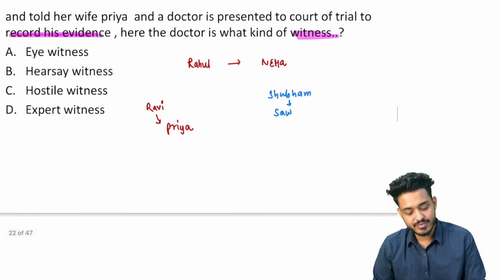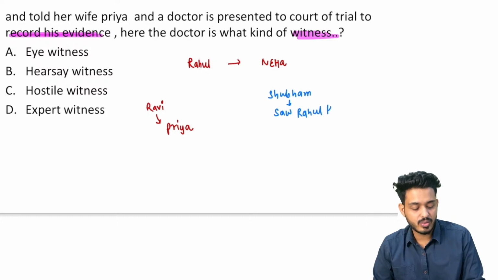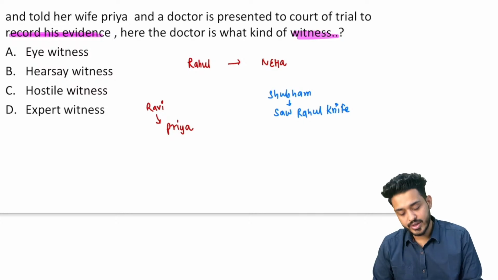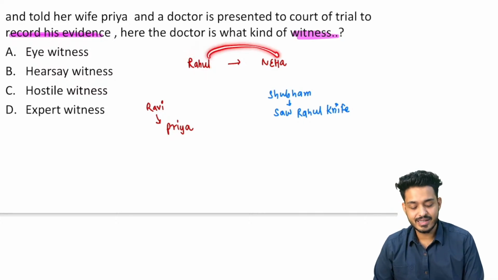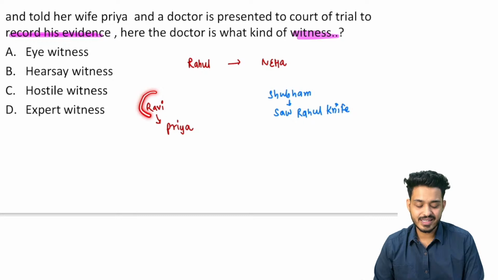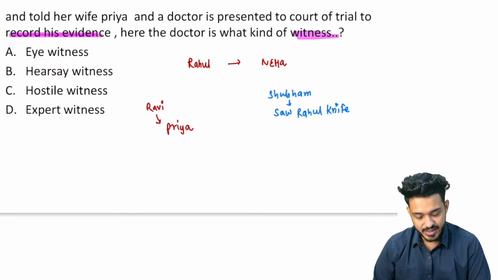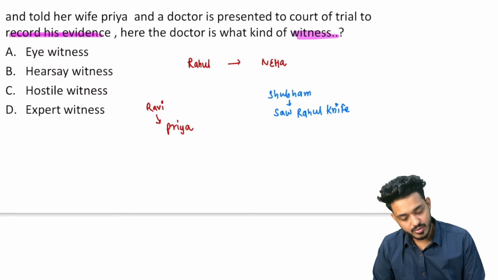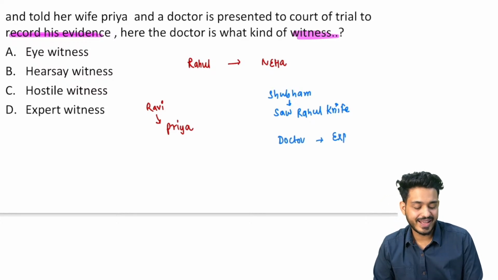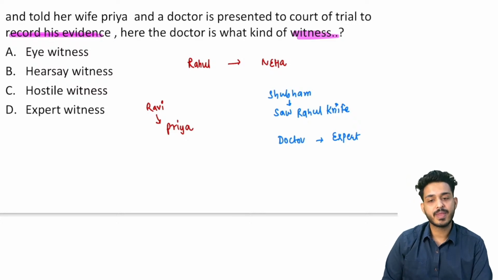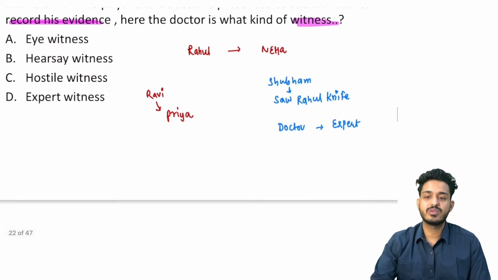Shubham is an indirect witness. What did he do? He saw Rahul with a knife. Let's say he saw Rahul with a knife. Let's try to understand the story. Rahul was going with a knife and he has killed Neha. Who saw him killing Neha? Ravi saw it. Ravi has seen Rahul kill Neha. And whom did Ravi go and tell? He told Priya, right? So that is going to be a hearsay witness. And who is the doctor over here? Remember, the doctor is going to be the expert witness. The doctor is an expert witness here, right?